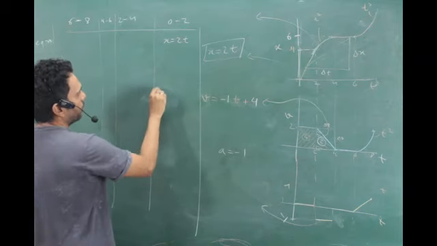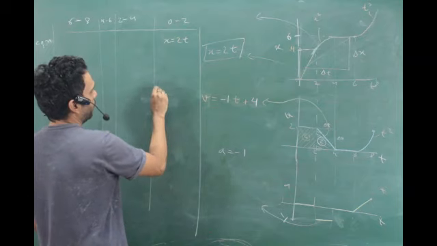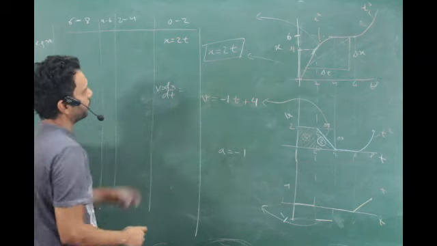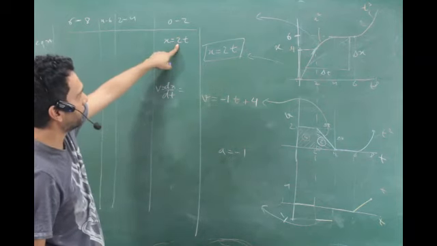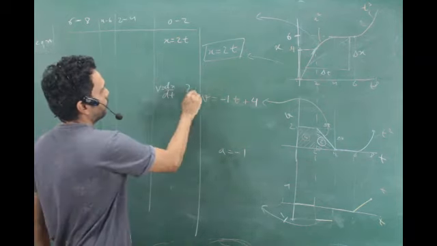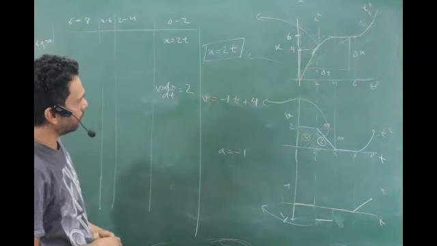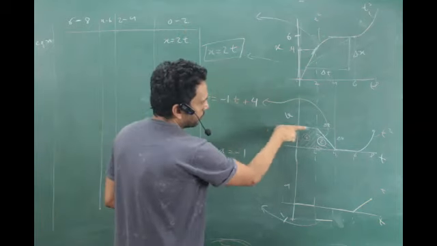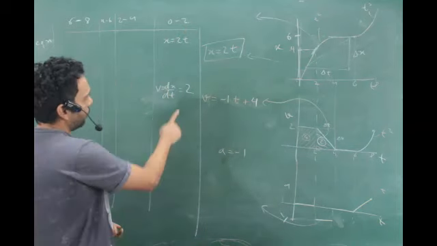V will be dx by dt. How much will that be? Differentiate this with respect to time. 2. The t goes away. I hope you have practiced enough differentiation, right? So this is your 0 to 2. Is the v 2? Yes, it is, no doubt. Differentiate this.